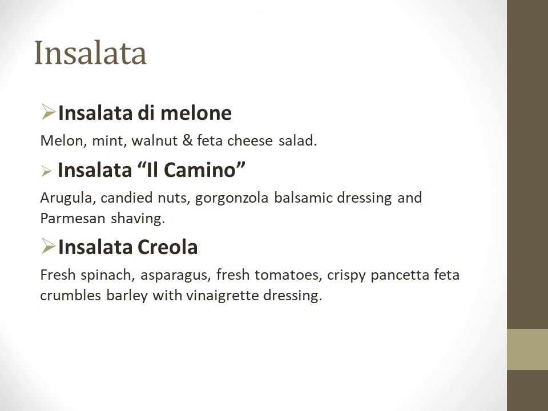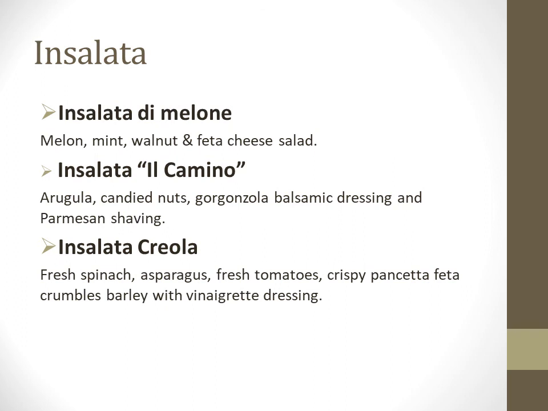As we know, in Italian cuisine the vegetables are supposed to be served separately along with the second main course by the name of secondi. But yes, in the Italian menu, you can also have separate sections for salad, which is known as insalata. So here in insalata, the melon is there. It is a melon-based salad.